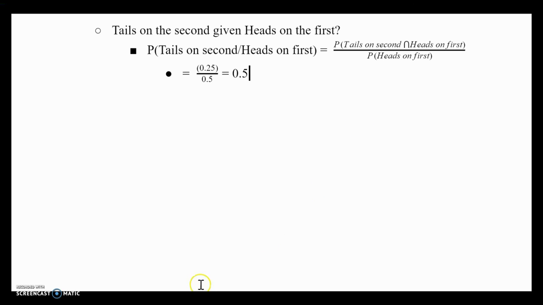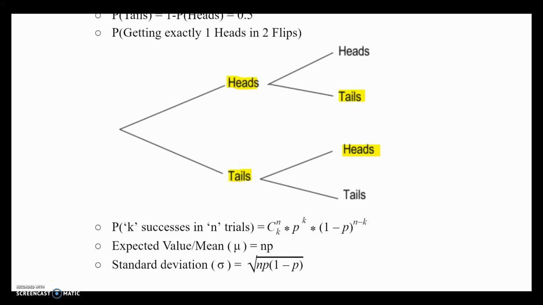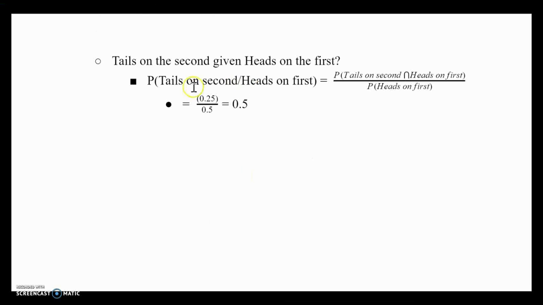So I'm going to quickly scroll back up to the original tree diagram. Forget the highlighting marks for a second. We're looking at the probability that you had a tails on the second and that you had a heads on the first. So that'll be this section over here. Since this has a probability of a half and this has a probability of half, you get a total probability of 1/2 times 1/2, which is 1/4. I represent 1/4 as 0.25 because it just made it easier. Now, the probability of getting a heads on the first is the same as on any other flip, which is always going to be 0.5 or 1/2. So when you do this, you end up with 1/2 or 0.5.